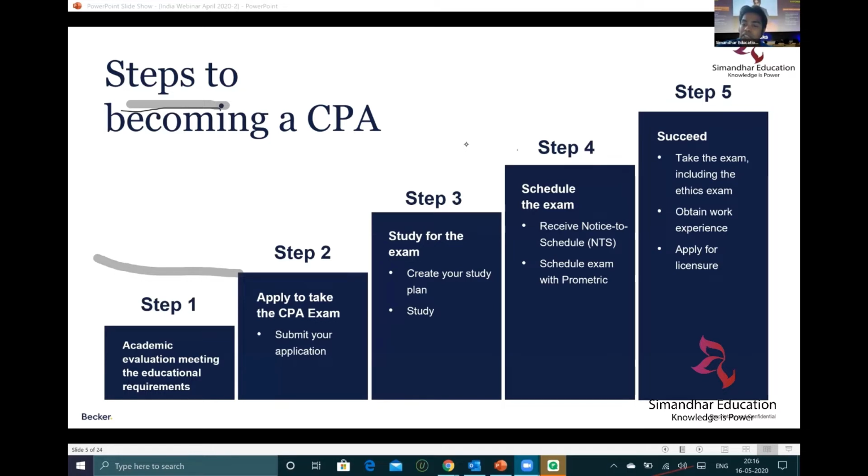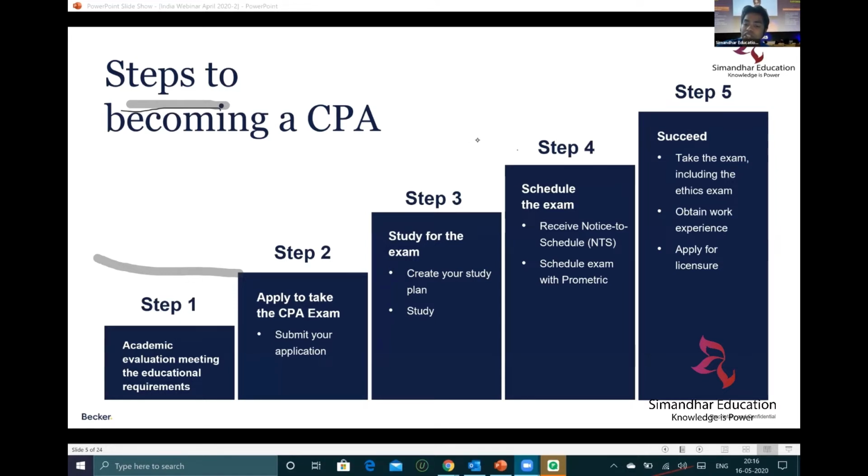I'm a practicing CPA here in India. So that is how it is. Licensure means that you can sign, and you can do the attestation work as well. That is a very, very important thing. One very important piece of information is that if you're writing the exam outside India, you will need to apply for your license within 3 years. If you don't apply for your license within 3 years, your scores will lapse. When I say license here, it is also more to get the membership of the AICPA.